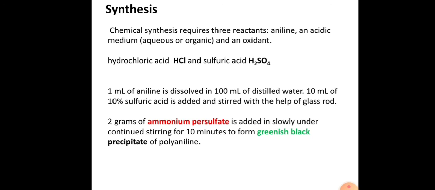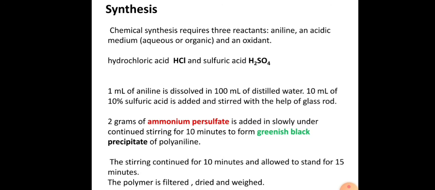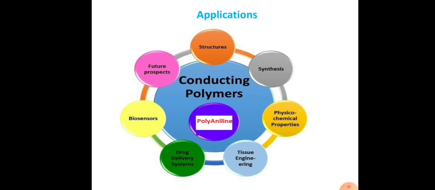To this, 2 grams of ammonium persulfate is added slowly under constant stirring for 10 minutes to form a greenish black precipitate of polyaniline. It is then allowed to stand for 15 minutes. The polymer is then filtered, dried and weighed, and the yield is given as the result.